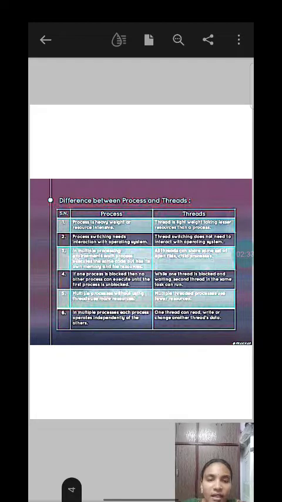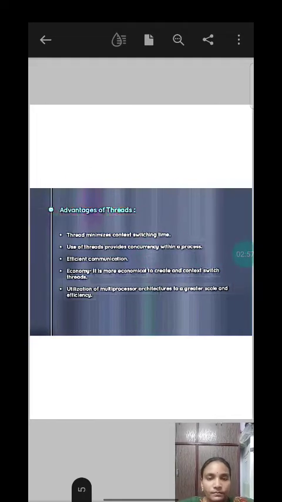Fifth point is multi-processors without using threads use more resources. Multi-threaded processors use fewer resources. So the last one is in multiple processes, each process operates independently of the others. One thread can read, write or change another thread's data.